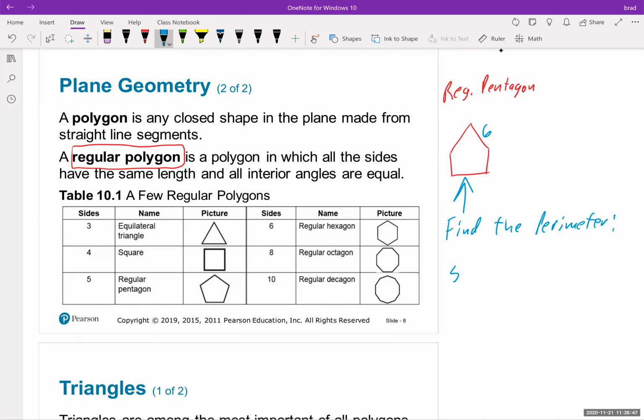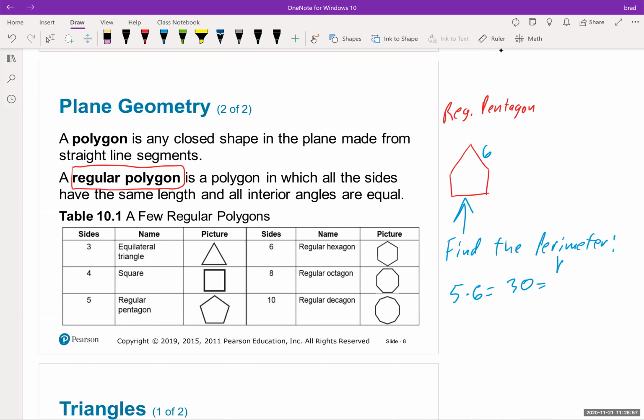So I'm just going to do 5 times 6 equals 30. That equals the perimeter. I'll just put P for perimeter. So it has a perimeter of 30, whether it's 30 feet, 30 inches, we don't know. I didn't really say, but again, you can find the perimeter of any regular object just by them giving you one side of it.